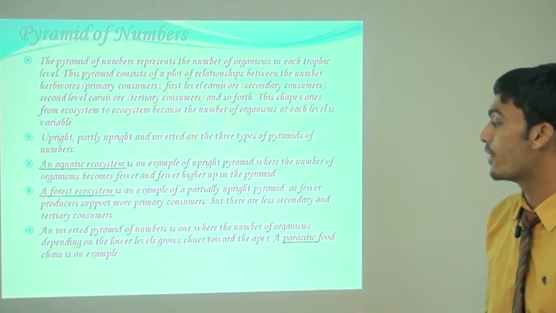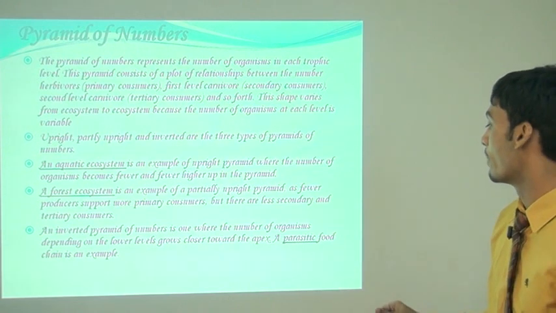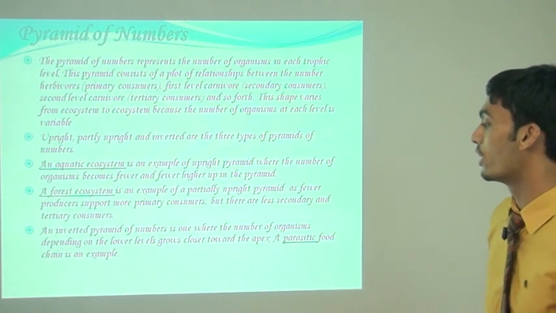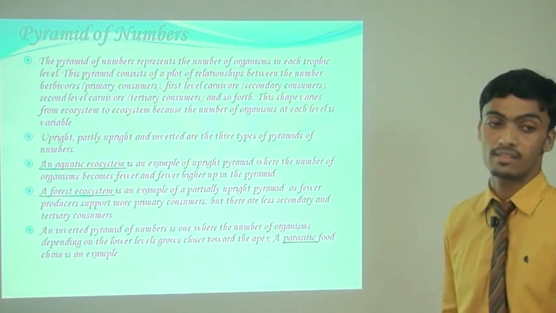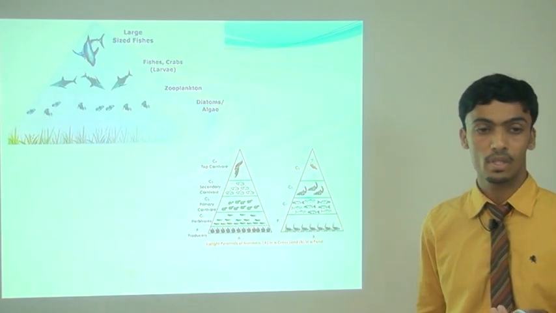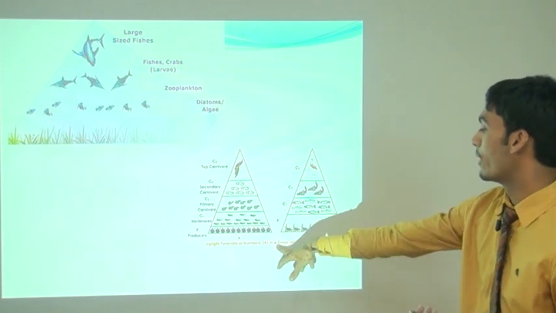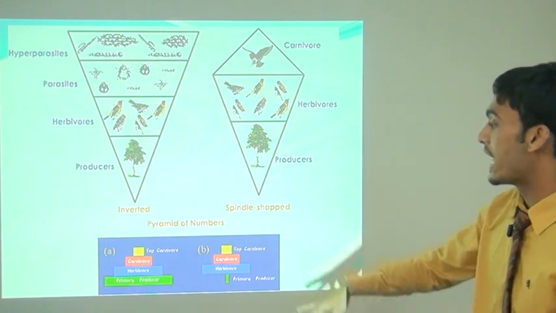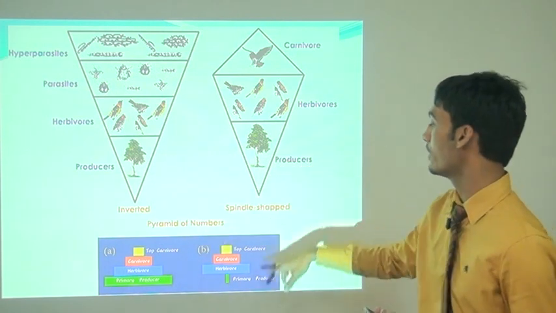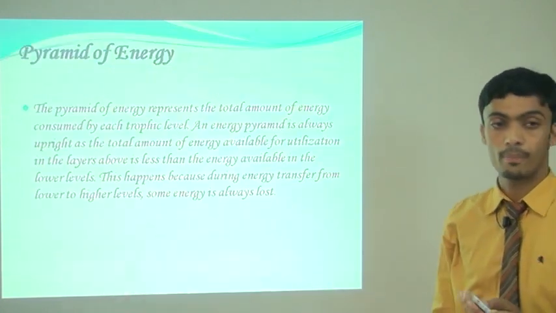An inverted pyramid is one where the number of organisms depending on the lower level grows closer toward the apex. A parasitic food chain is an example. This is the example of an upright pyramid of number in the grassland ecosystem. This is the inverted pyramid of number, and the spindle shape is a partially upright pyramid of number.